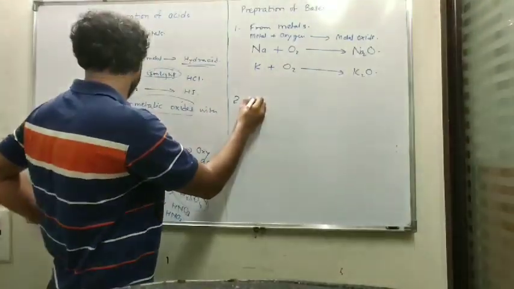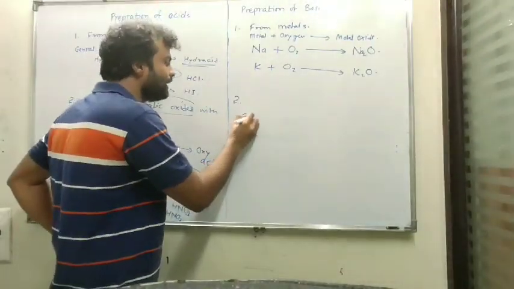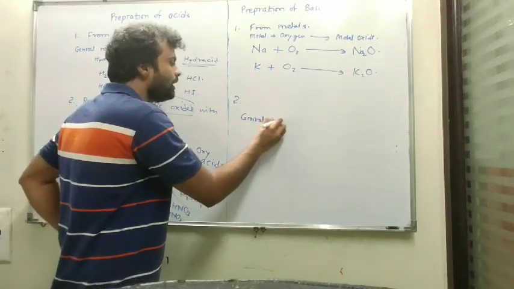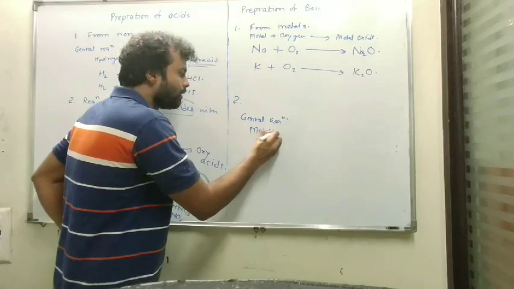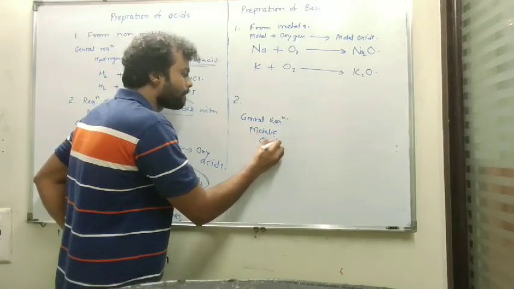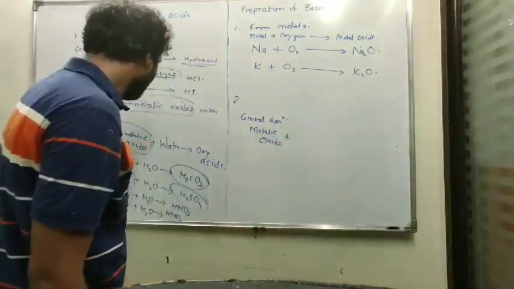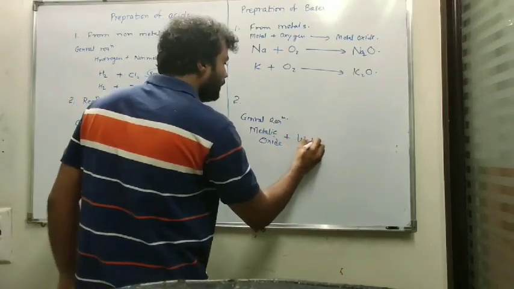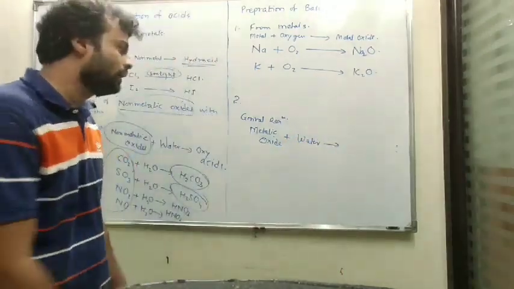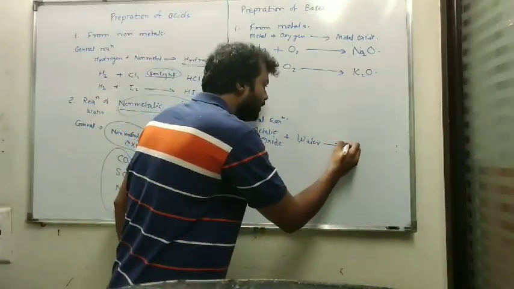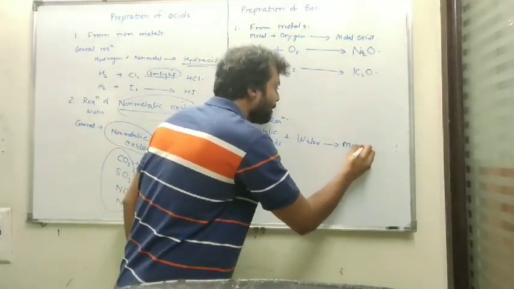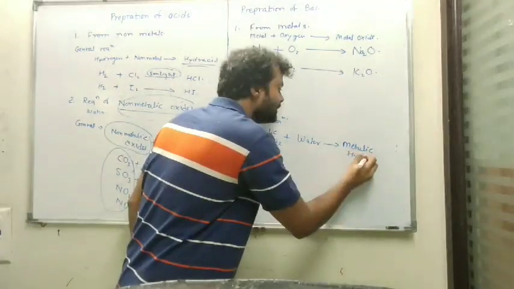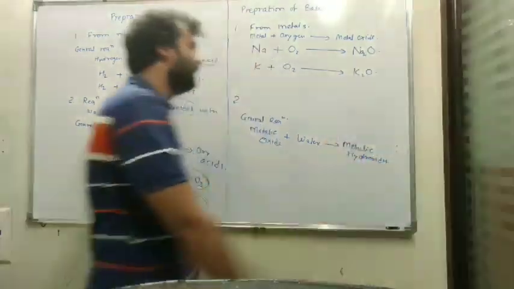In this reaction I am directly writing the general reaction. The general reaction will be like this: metallic oxide when treated with water, or when metallic oxides are dissolved in water, they produce respective bases, or I will write them as metallic hydroxides, which are basic in nature.